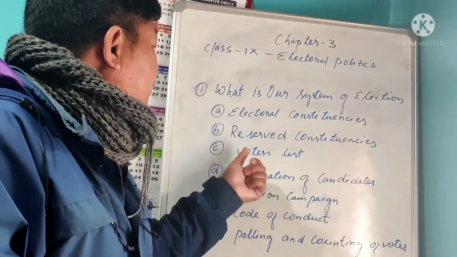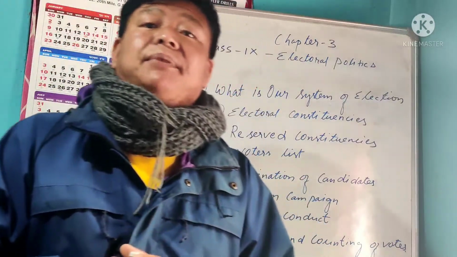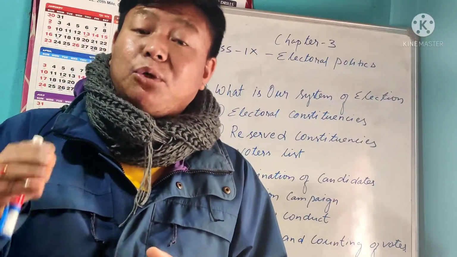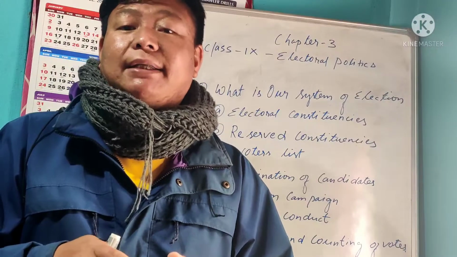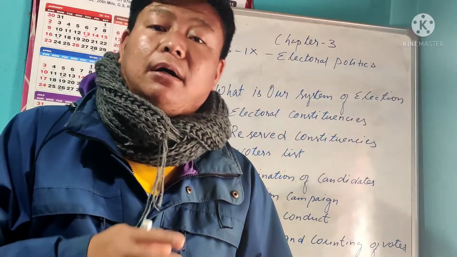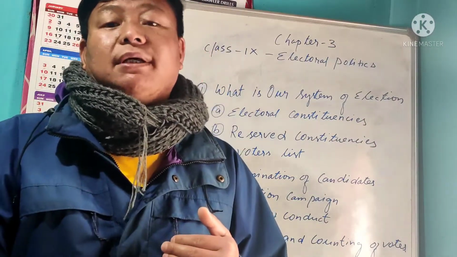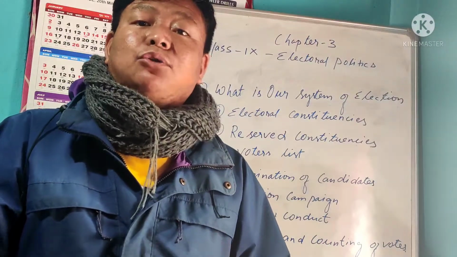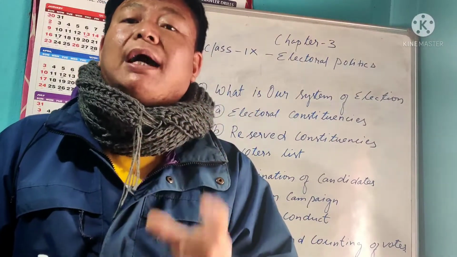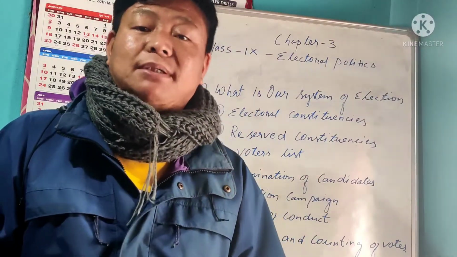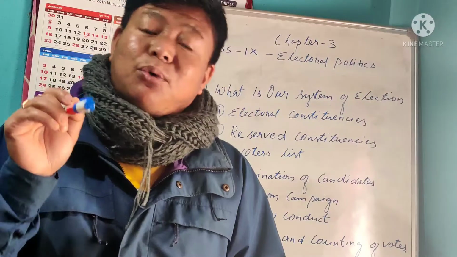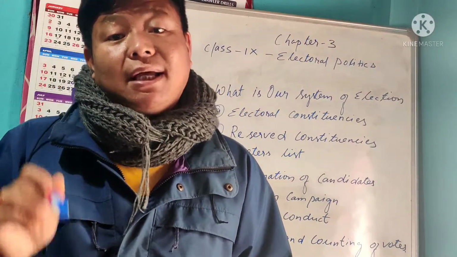When you refer to the voter list, before the elections come, they collect the voters, that means enrollment of the people, because every year your age changes. Suppose today you are 30 years, tomorrow 31 years. Now in class 9 you may be 13 years, in class 10 14 years, and likewise in class 11. When you reach the age of 18 years, you have the right to cast a vote after enrolling your name in the election office. That means you have reached the age of 18 years, you have the right to cast the vote, and that is known as universal adult franchise.